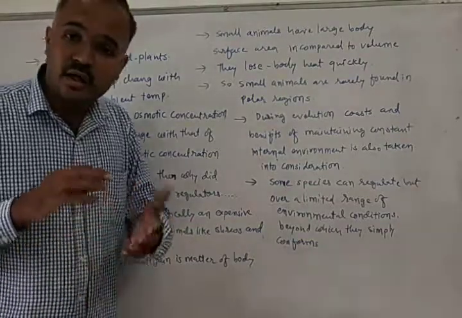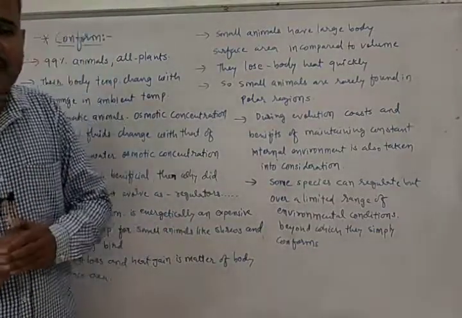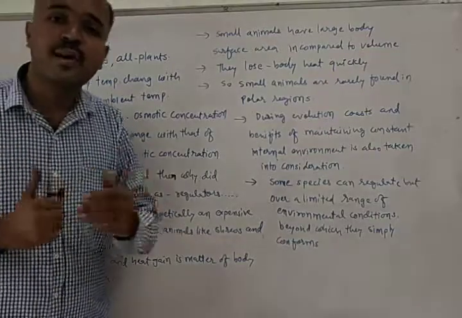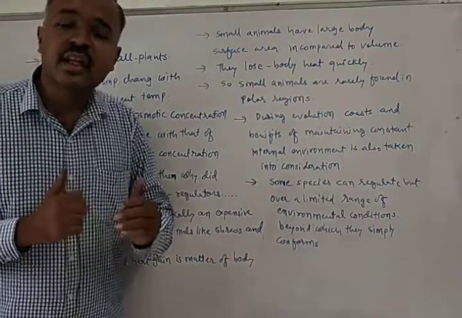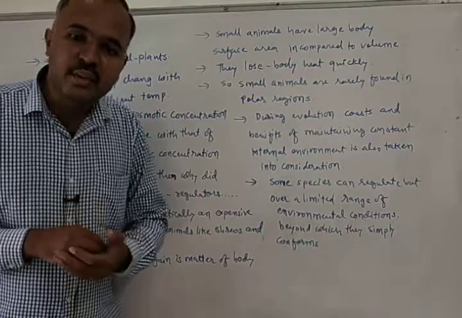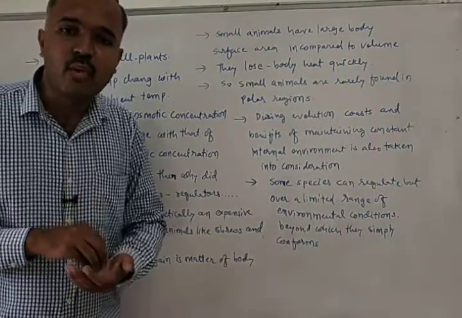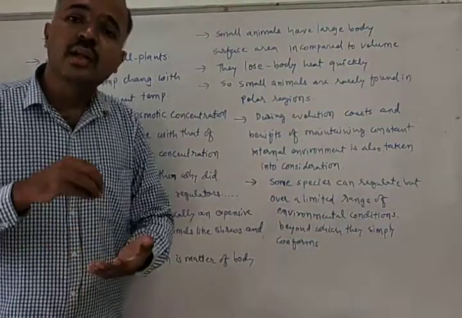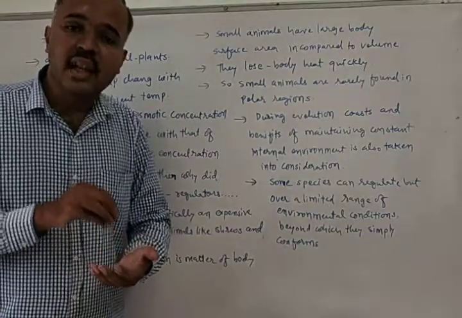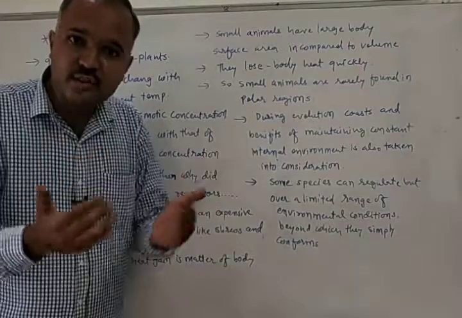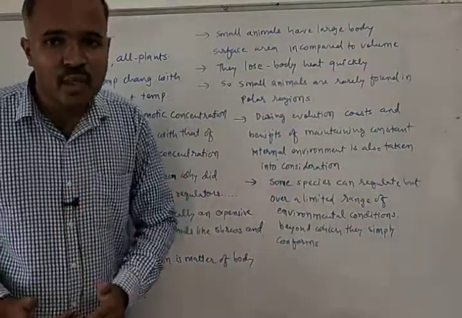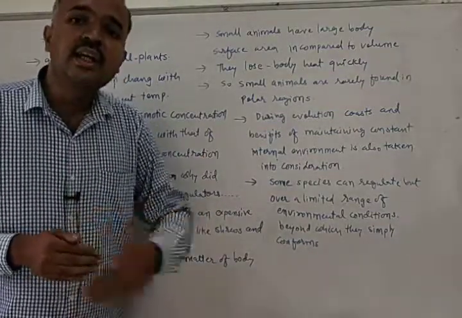If the question is asked in the exam, why small organisms cannot survive in the polar region, the answer is that heat loss and heat gain is related to body surface area. Small animals have large body surface area compared to the volume, and they lose heat quickly.